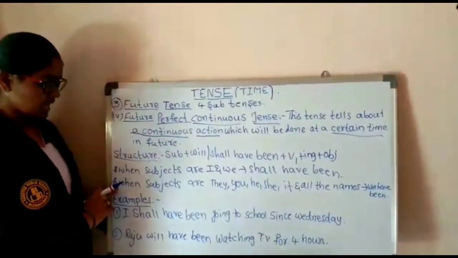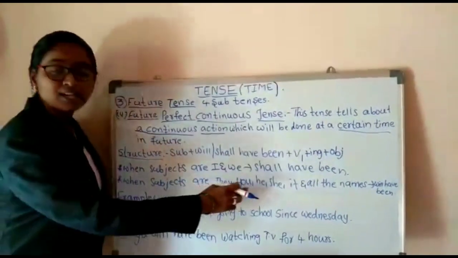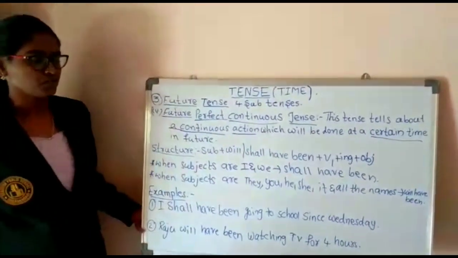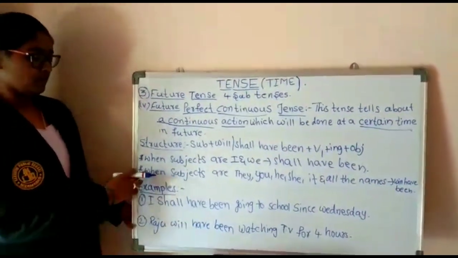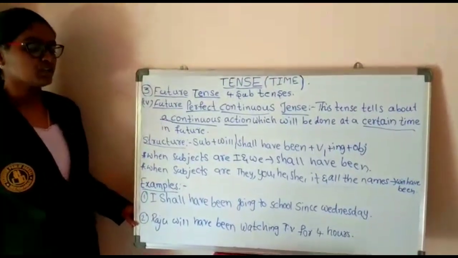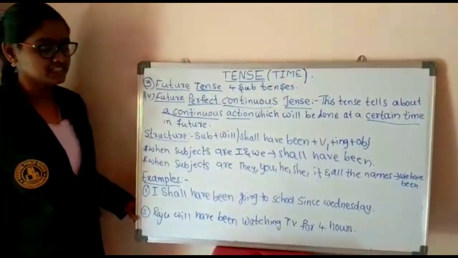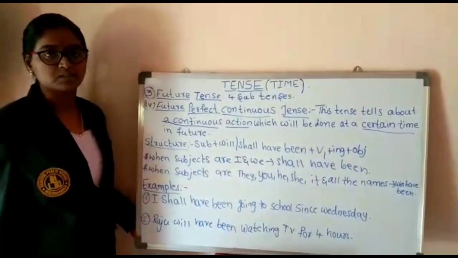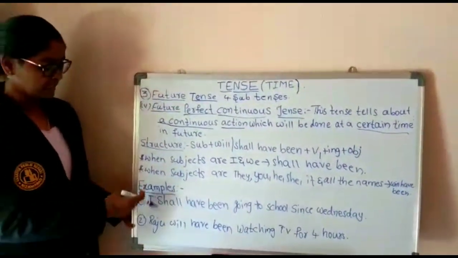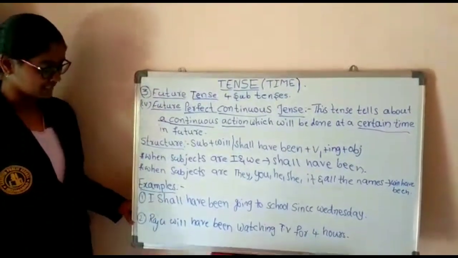And when subjects are they, you, he, she, it and all the names we use will have been. For this all we use will have been. Here I wrote some examples. Let us see the example.